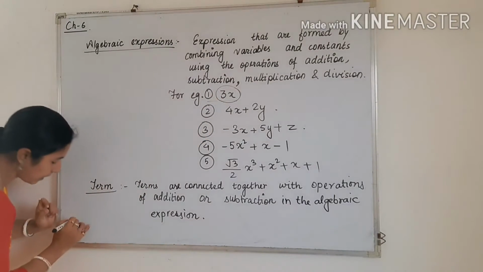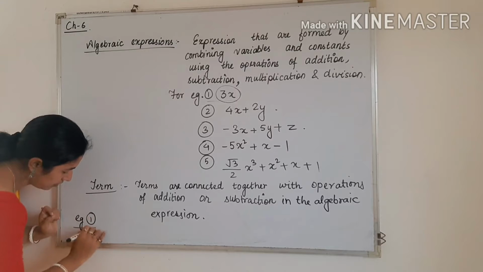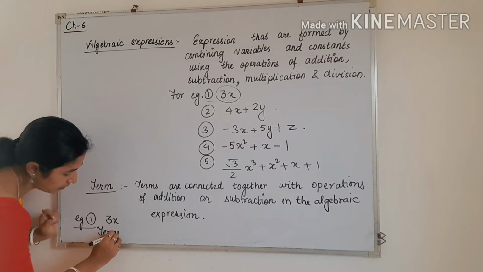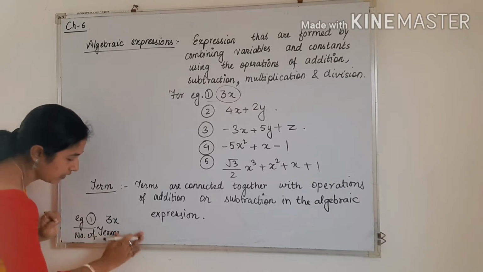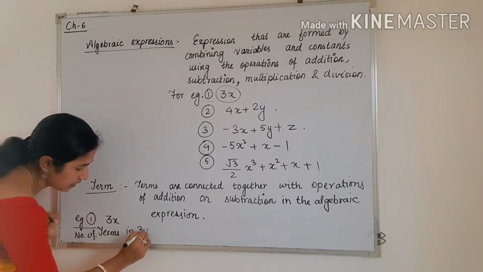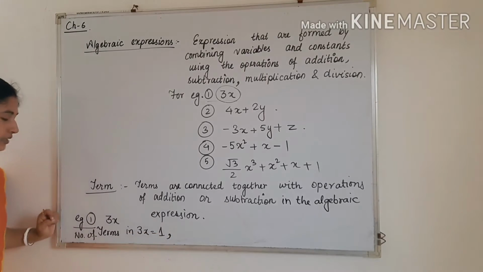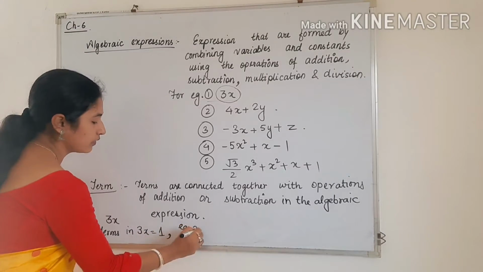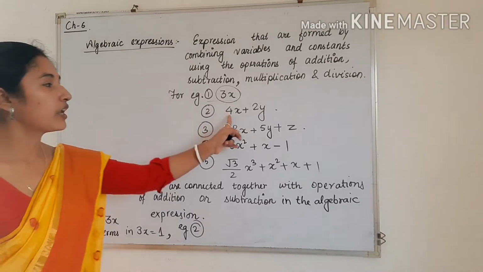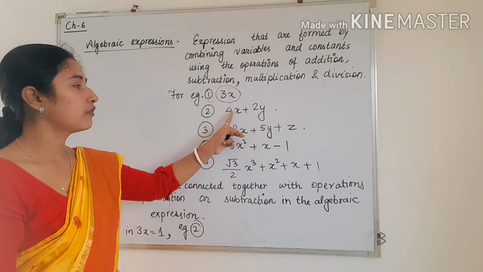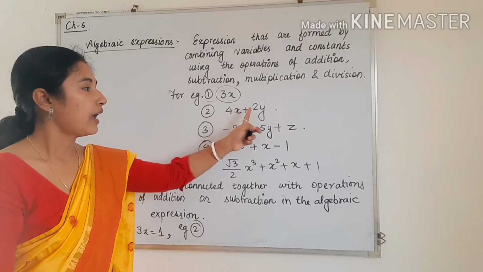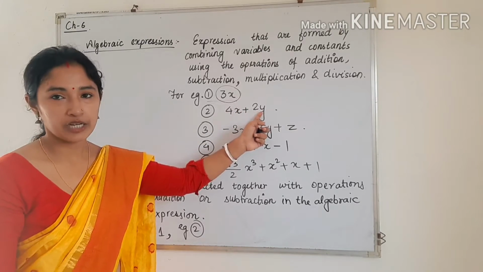So in example 1, 3x, how many terms are there? Number of terms will be only 1. So you have to write like this: number of terms in 3x is equal to 1. Similarly, in example number 2, see 4x and 2y. 4 into x is connected with the help of multiplication, and 2y is also connected with the help of multiplication.